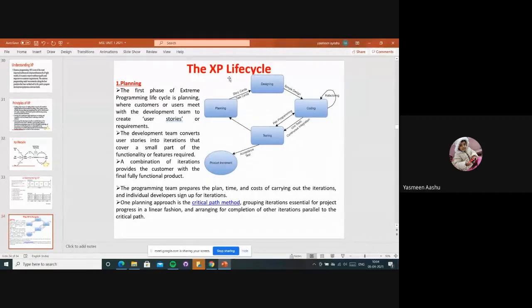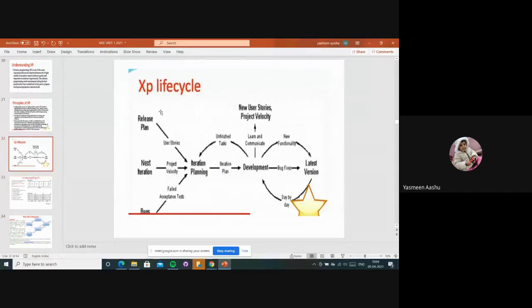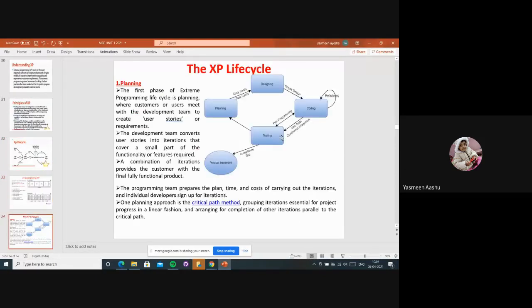So this XP life cycle, before that we have seen this XP life cycle. Ma'am, we have already discussed the life cycle, right? At the background, how each and every level works, we have seen clearly. Now we are going to see all the stages.